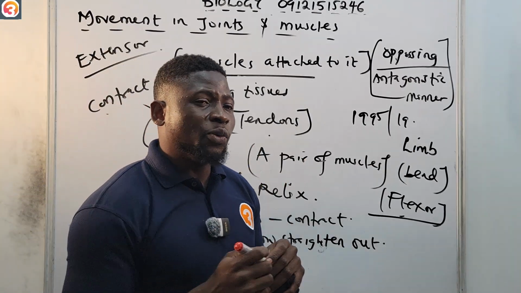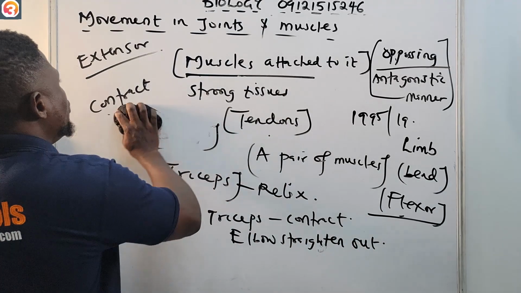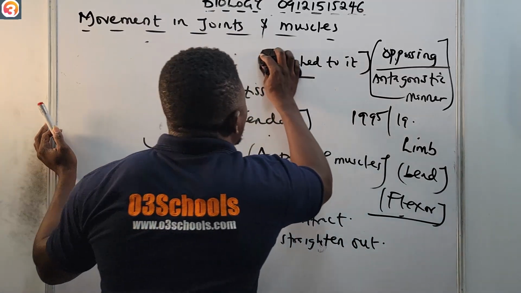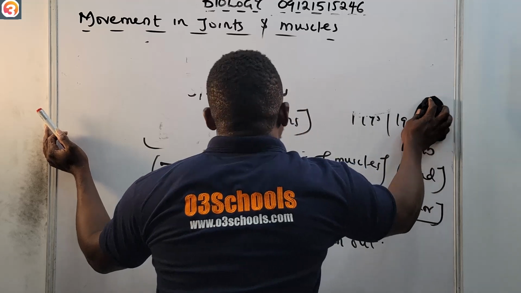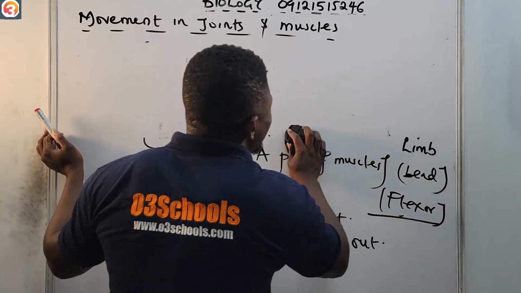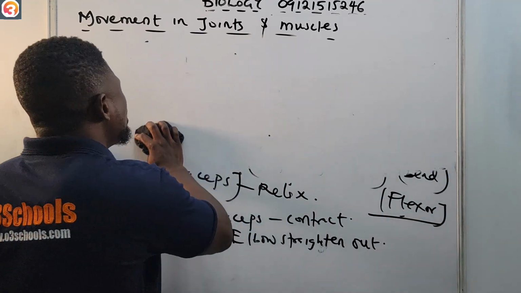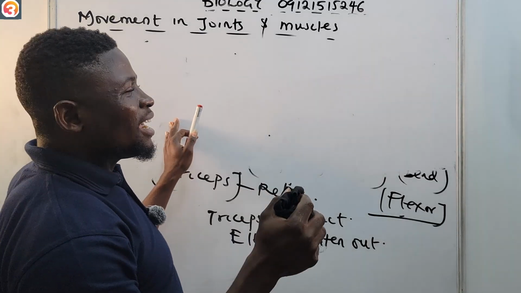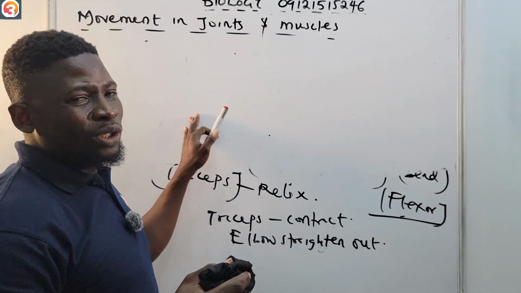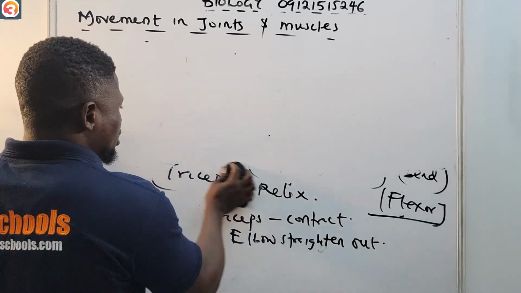So now let us quickly look at the structure of the muscle. It is important to know that each muscle is wrapped in a sheet of dense, irregular connective tissue known as epimysium. Okay, let us look at that.